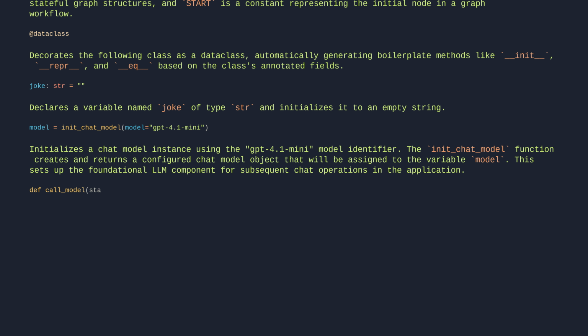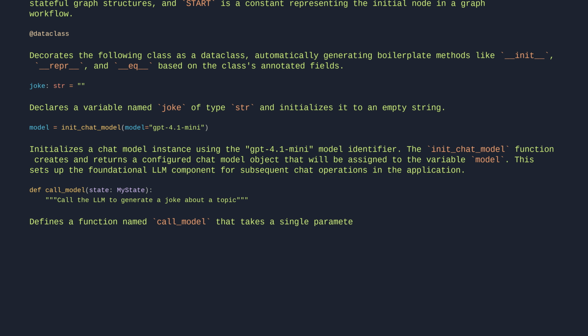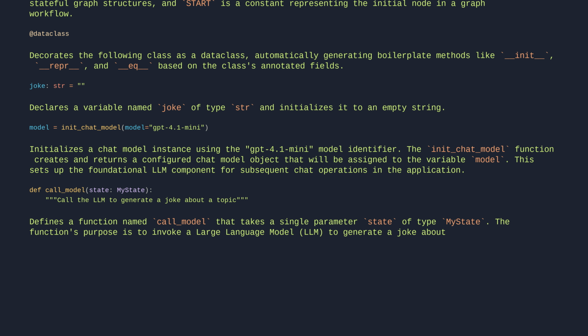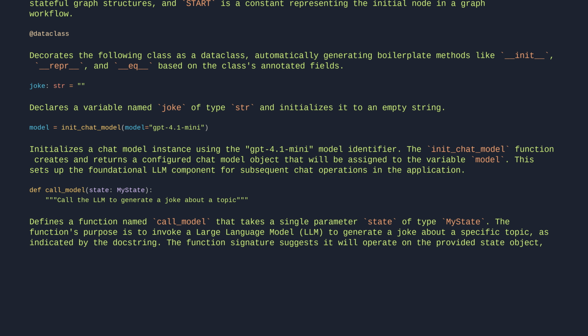def call_model(state: MyState): Call the LLM to generate a joke about a topic. Defines a function named callModel that takes a single parameter, state of type myState. The function's purpose is to invoke a large language model (LLM) to generate a joke about a specific topic, as indicated by the docstring. The function signature suggests it will operate on the provided state object, though the implementation details aren't visible in this segment.